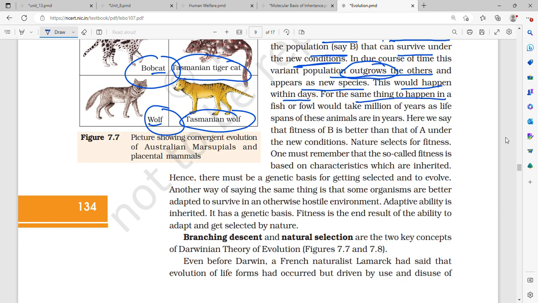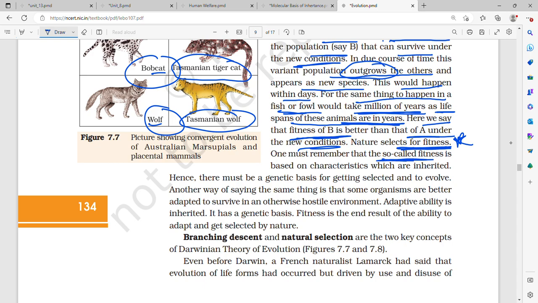So for the same thing to happen in a fish or a fowl, it can take millions of years, as the lifespan of these animals is in years. For bacteria, the variation or the mutation can take place very fast, whereas for the same mutation to take place in a fish or a fowl, it will take millions of years. Here we say that fitness of B is better than that of A under the new condition. Nature selects for fitness. Very important lines.